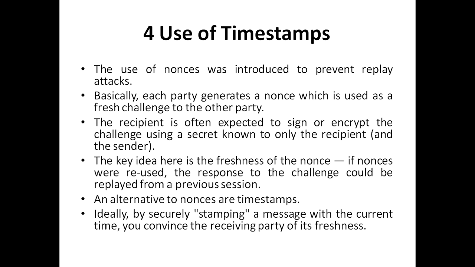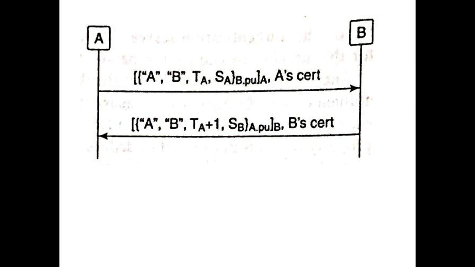So, as an alternative to nonces, we can make use of timestamps. Ideally, by securely stamping a message with the current time, you convince the receiving party of its freshness. Now, if you see here, in the first message sent from A to B, A inserts a timestamp TA in her message, which is signed, and then sends it.